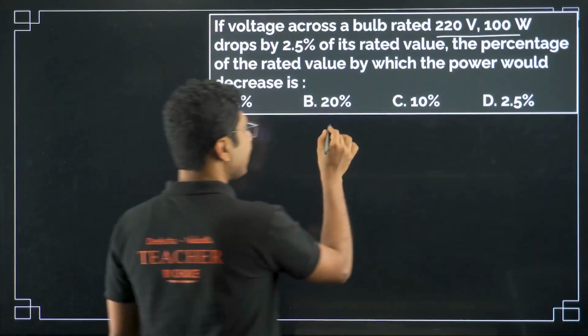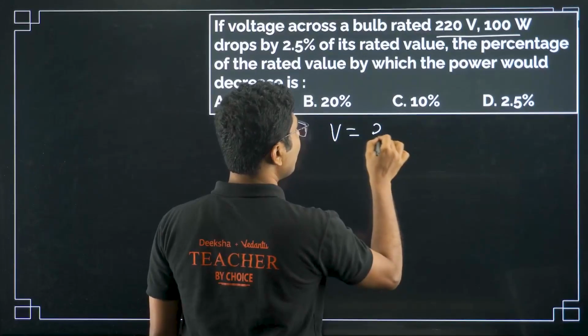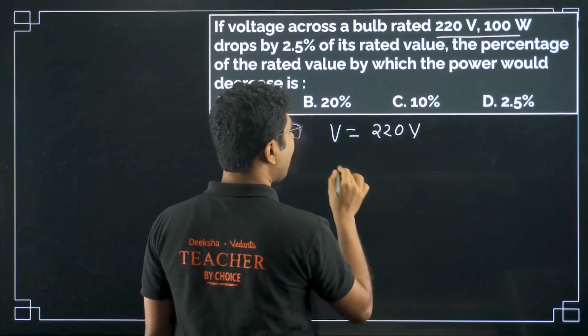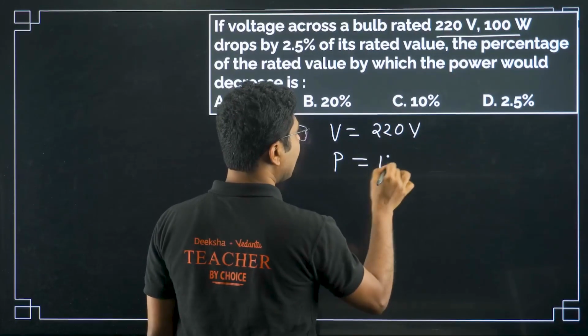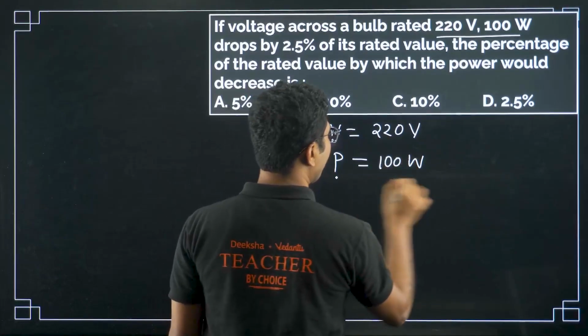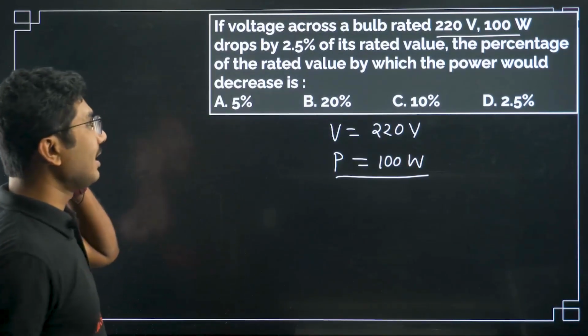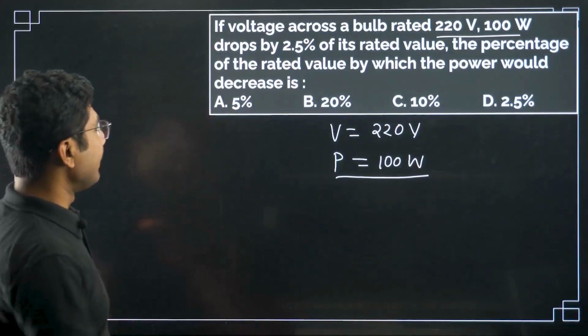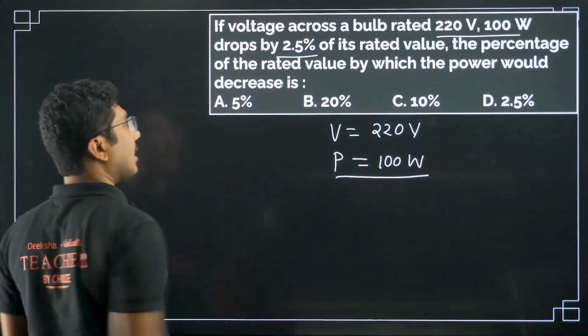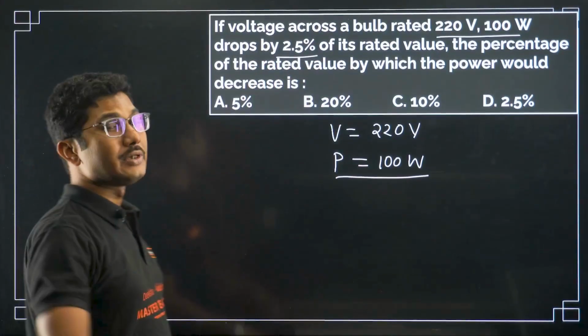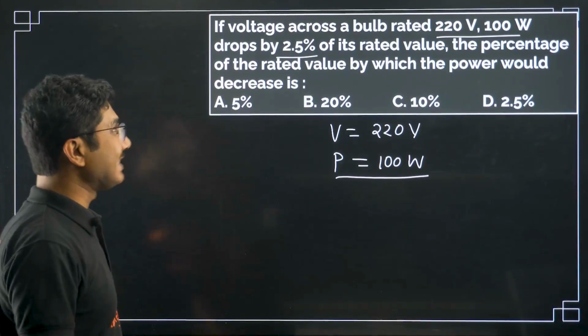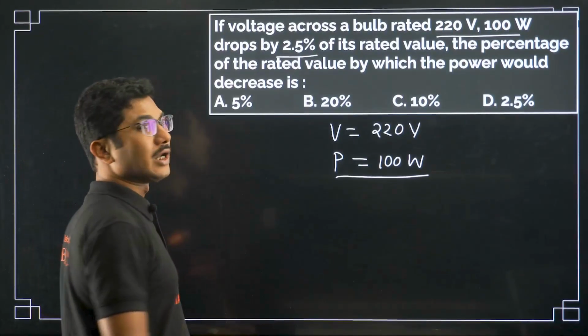Voltage is 220 volt and power is 100 watt. They ask if the voltage is dropped by 2.5%, then how much will the power change. So what formula will we use?